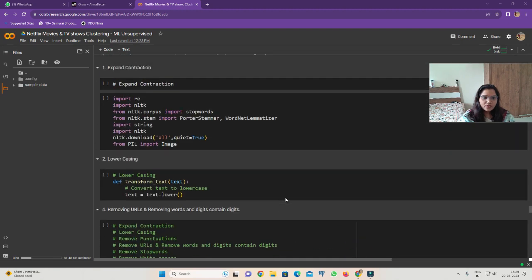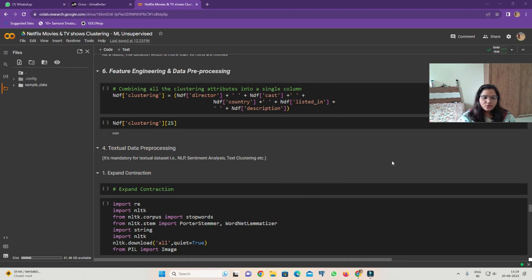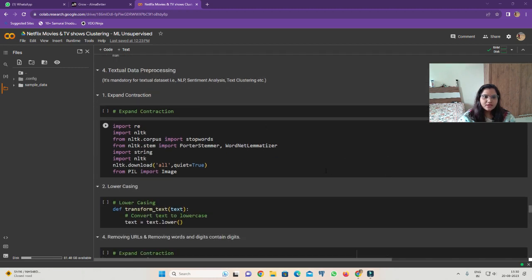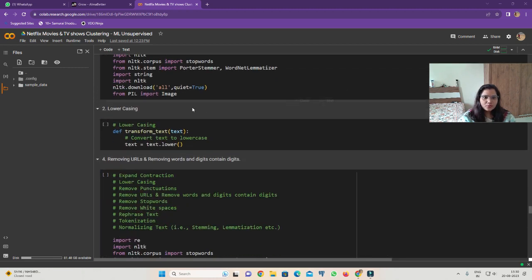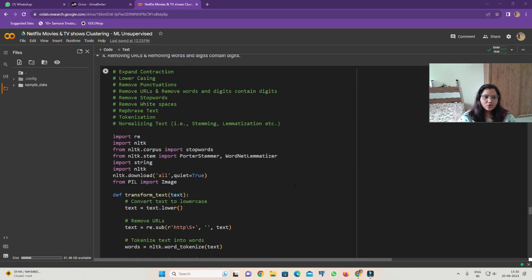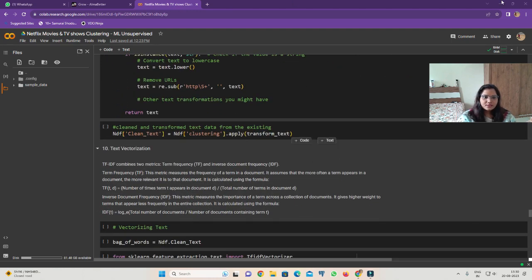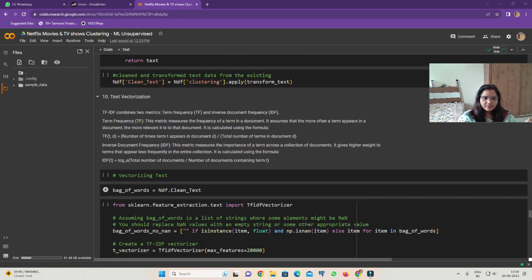And now we are going for feature engineering and data pre-processing. For that, first we combine all the clustering attributes into a single column. Then we expand contractions. We import the libraries we need for that. Then lower casing, then removing punctuation, then removing URLs, then removing words containing digits, then removing stop words, then white spaces, then rephrasing text and tokenization. And we cleaned the text data from the existing data.